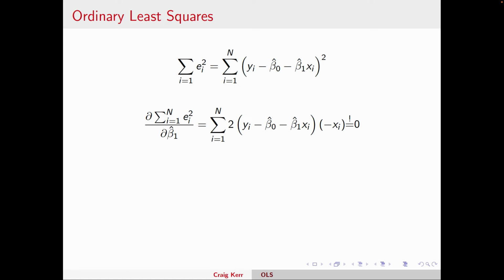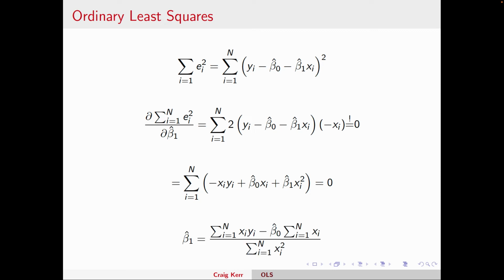Okay, so moving forward, we took the derivative with respect to beta 1 hat, one of the variables, and set it equal to 0. We can combine terms. I can multiply through by that xi. We can divide both sides by 2. 0 divided by 2 is still 0, so we just get rid of that. And then this is just a sum of sums, so I can distribute that summation sign and solve for beta 1.